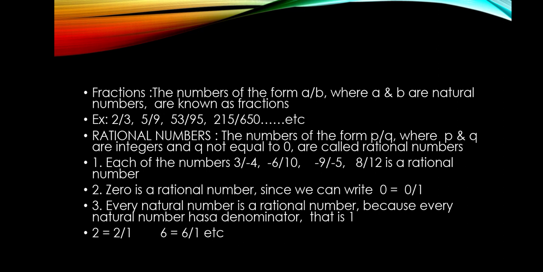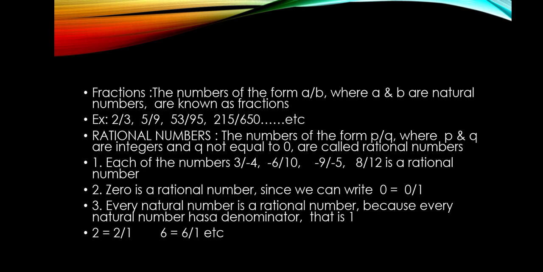You already know what are integers. Integers are the natural numbers, 0 and the negatives of the natural numbers together. So here it is also in the form of a upon b, where a and b or p and q are integers.